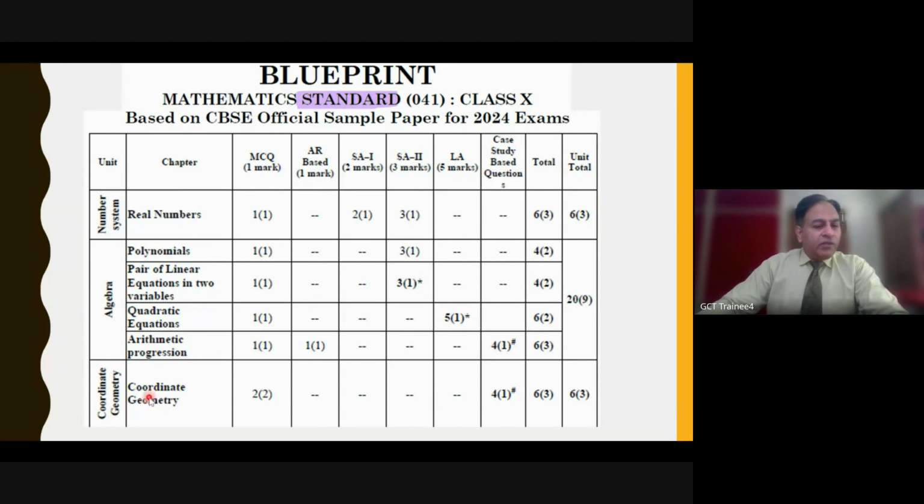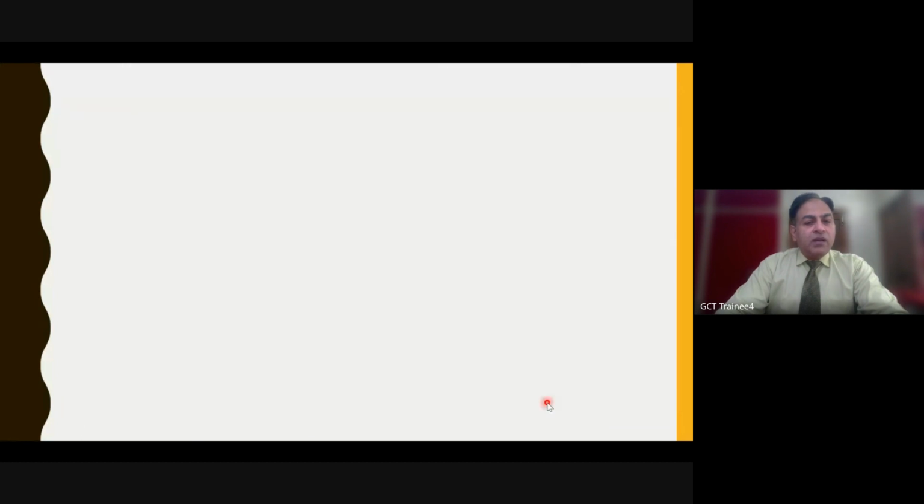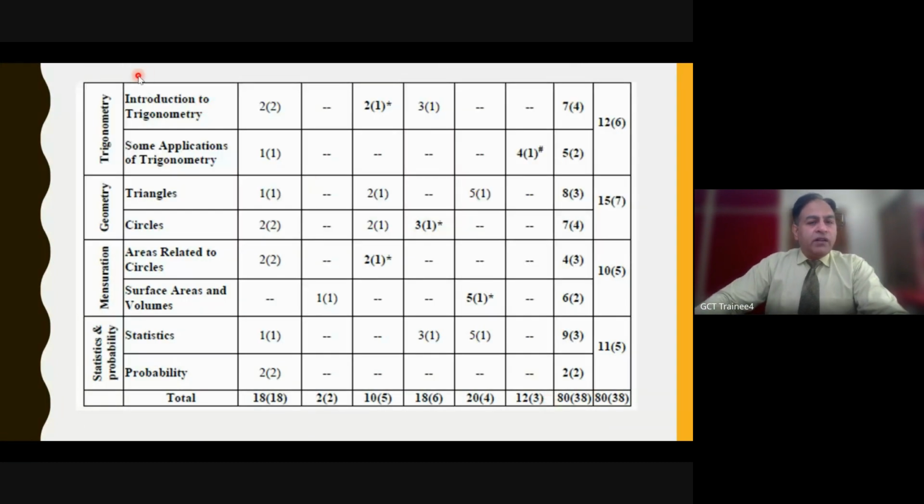Then we have coordinate geometry, simply carrying 6 marks, followed by trigonometry, 2 chapters: introduction to trigonometry, and applications of trigonometry in the form of heights and distances. That's simply your 12 marks. Then geometry, triangles and circles, carrying a total weightage of 15. Generally, it is split like 8 plus 7, though it may be a different version.